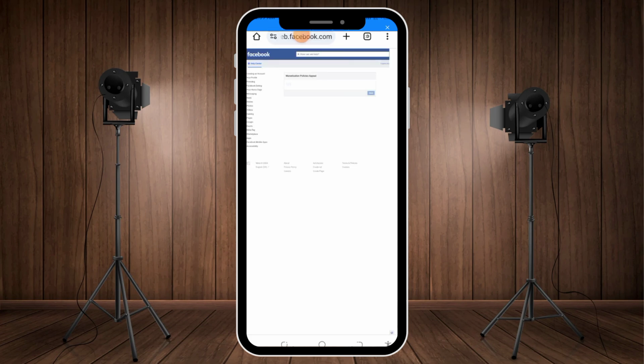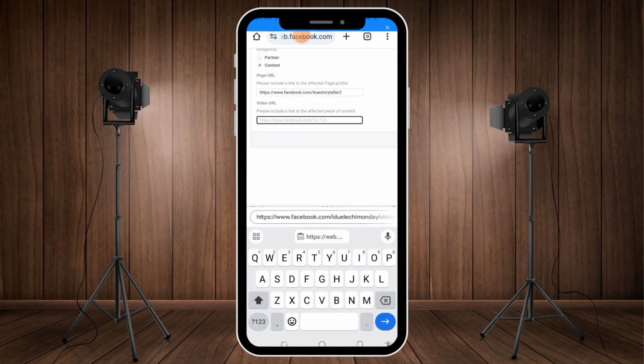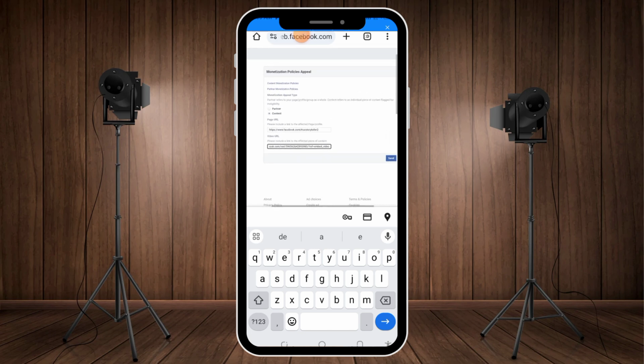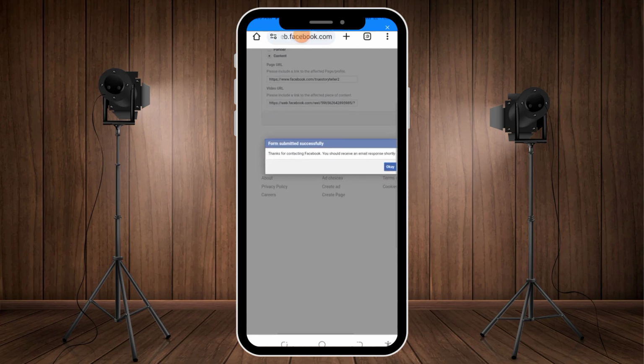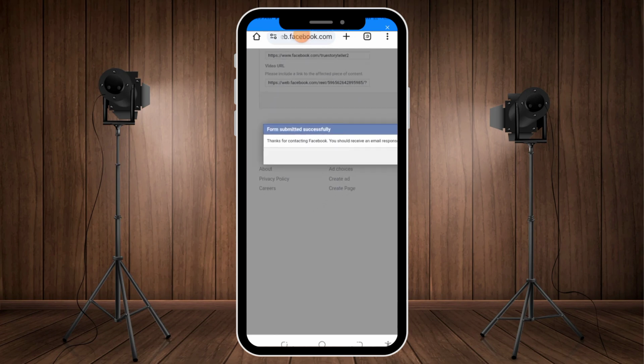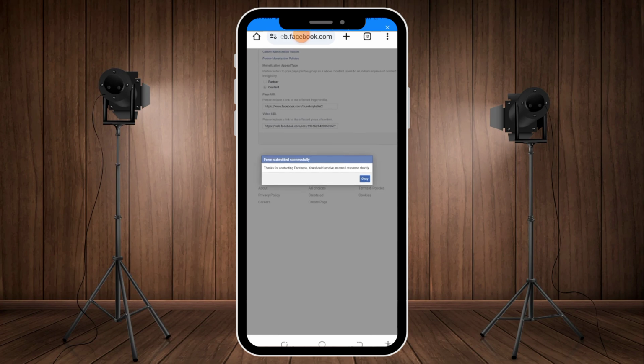Let it load. It's the same thing even if it removes. Now I'm going to zoom this and then paste this URL. Immediately I paste this URL and click send, you see, the form is submitted successfully. So guys, you are going to get a notification from us.